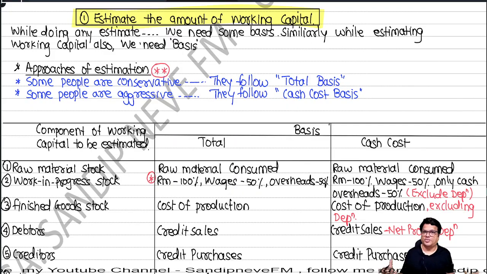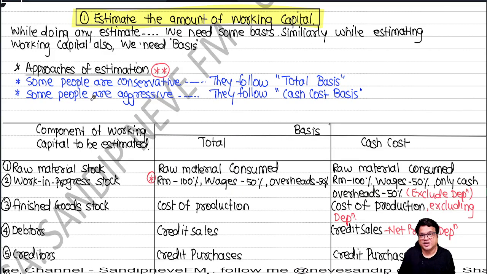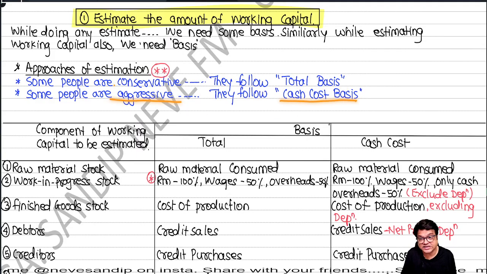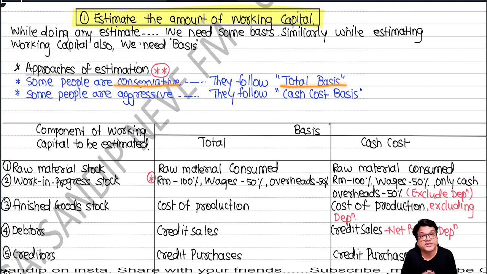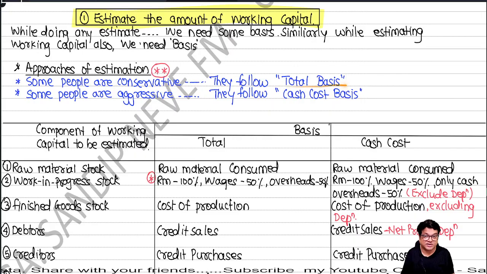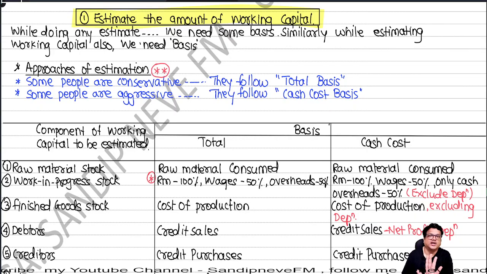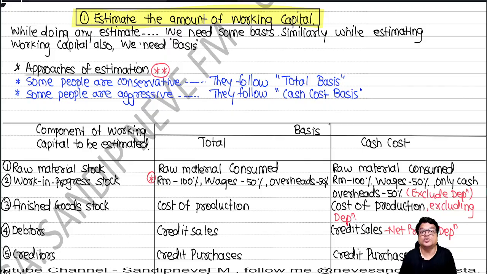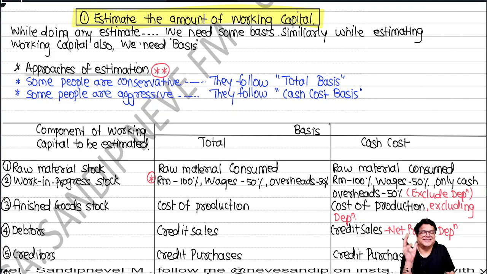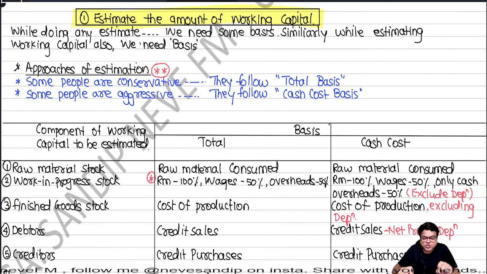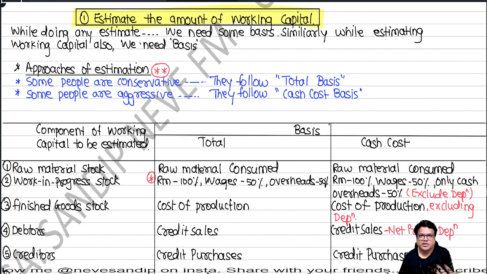Yeah, and then there are approaches of estimation, right? Some people are very aggressive, they follow cash cost basis. Some people are very conservative, they follow which basis? Total basis. You remember the example that we are taking, that you open a Google Map, you see in the map, from place A to place B, 40 minutes. Sir, I'll leave 50 minutes before, because the map is showing me 40 minutes. Somebody would be like, sir, it's okay, I will leave 30 minutes before, and I'll go zoom, zoom, very fast. Who's right, who's wrong? Everybody is right according to their own approach.